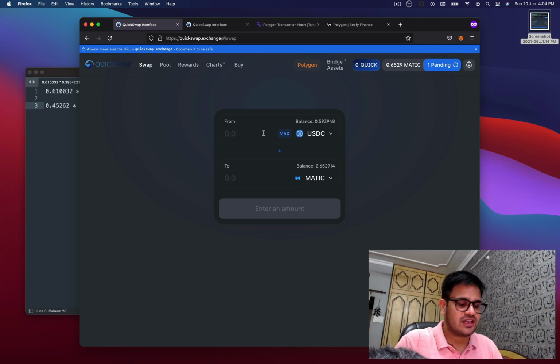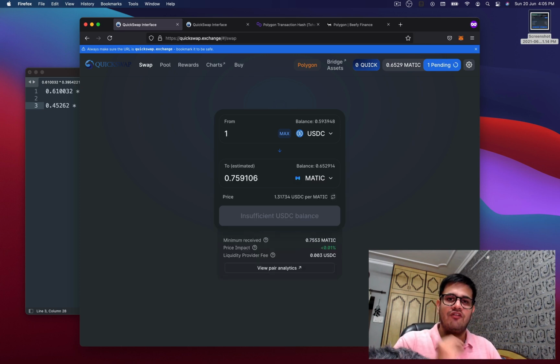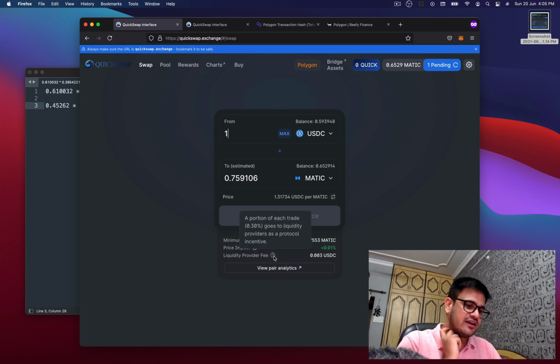But in the meantime, what I can still show you is why we earn these fees. Whenever you're making a swap, you will see that there's a liquidity provider fee. If you go over there, it will say a portion of each trade goes to liquidity providers as a protocol incentive. So every time you're making a swap, 0.3% of whatever asset you're swapping from goes to QuickSwap.